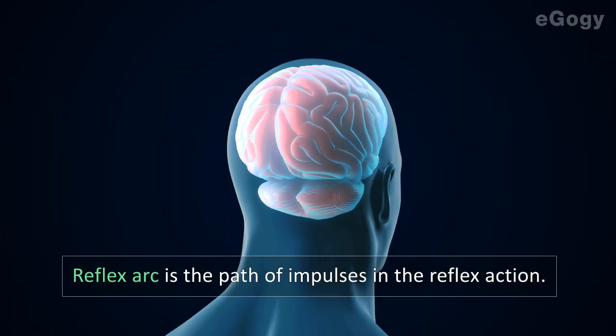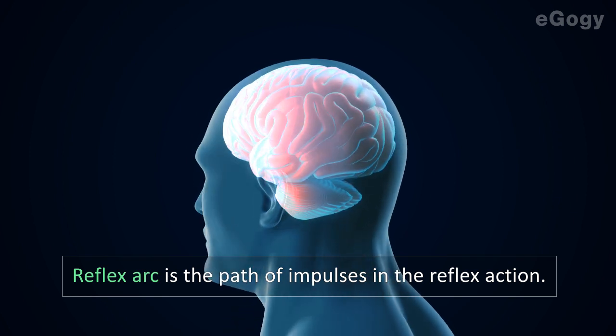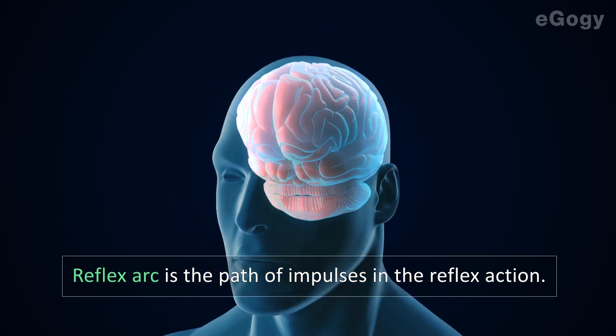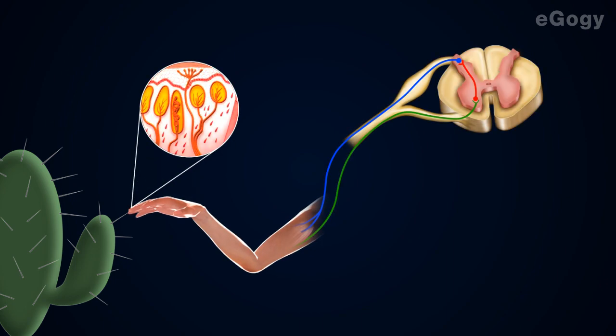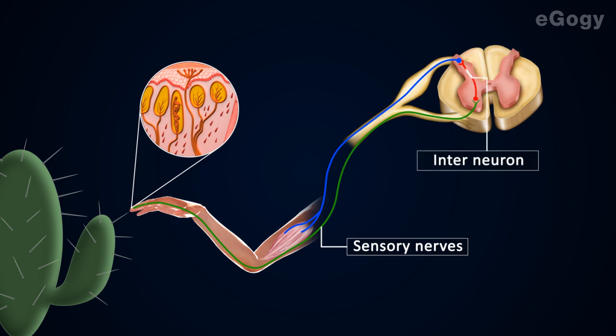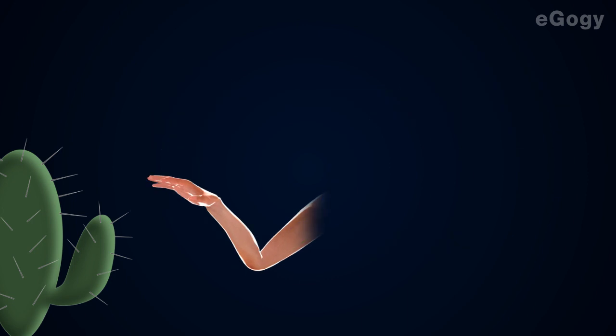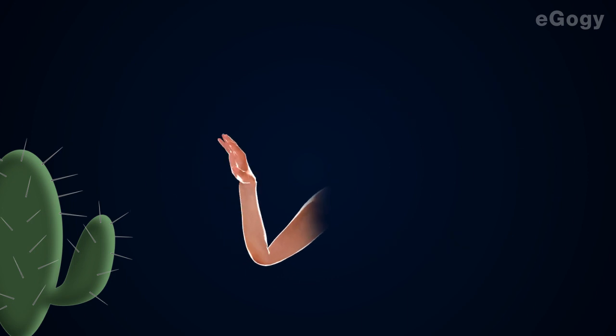Reflex arc is the path of impulses in the reflex action. Let us take an illustration to see how a reflex arc is formed. Suppose your hand touches a thorn. There is a sensory experience at your fingertip. Sensory nerves carry these impulses to the spinal cord. The interneuron connects sensory nerves and motor nerves. From here, the motor neuron carries the messages from the spinal cord to the effector muscles. The hand is withdrawn by the action of the muscle.